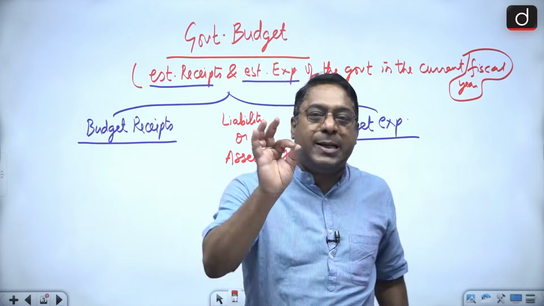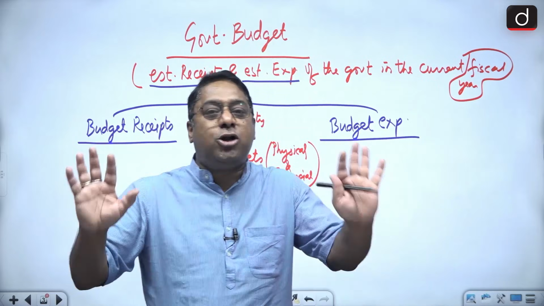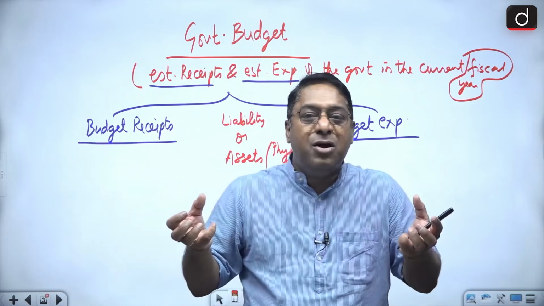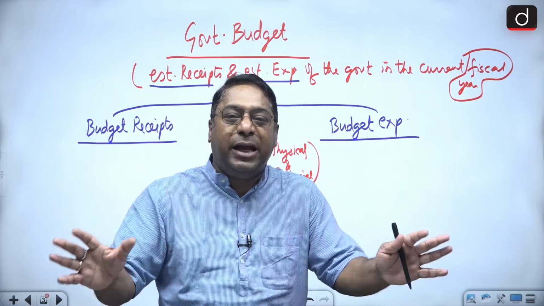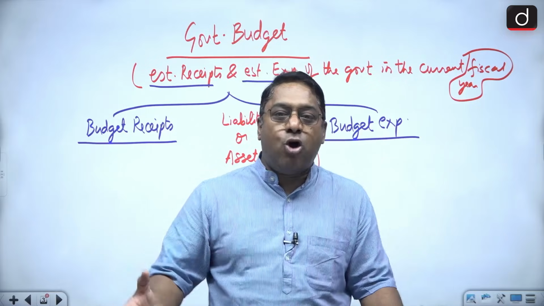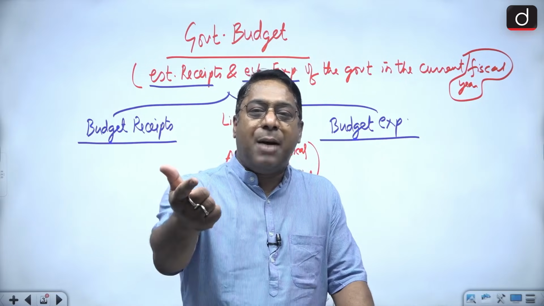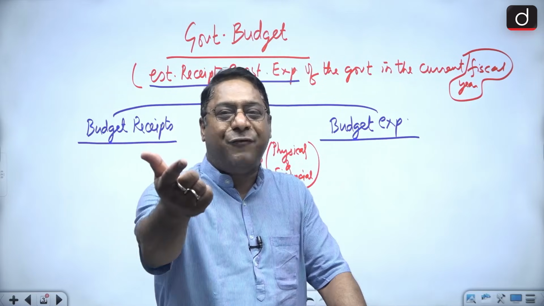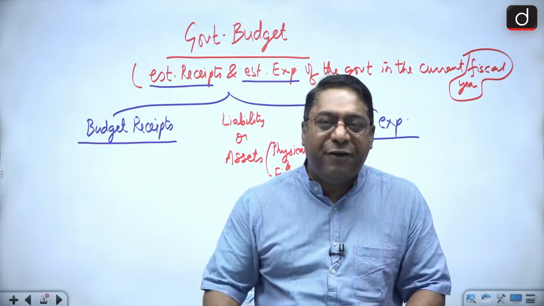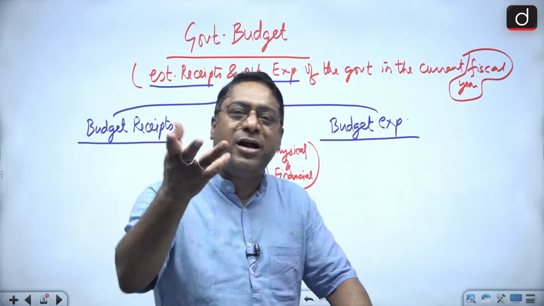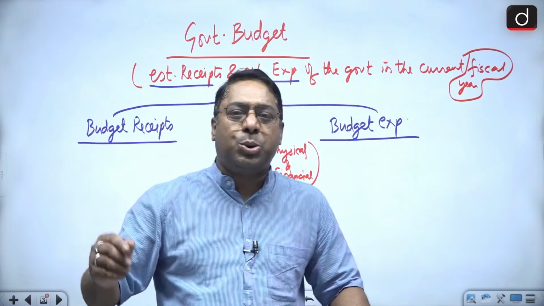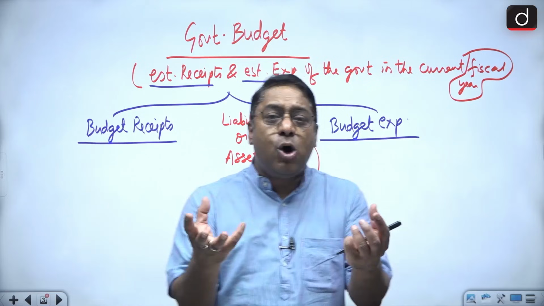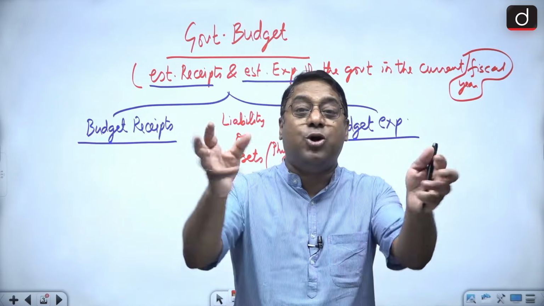When it comes to receipts, the government does not only earn money from taxes, or it does not only earn money from the non-taxes. Non-taxes means if I am applying for a passport, I pay a 50 rupees fees to the government. If I am making a license, I pay 150 rupees fee to the government. There are government institutions which are taking fees. So they are basically tax and non-tax.